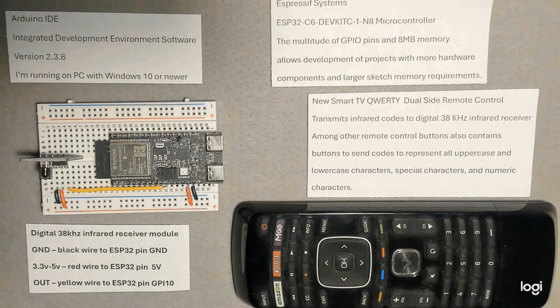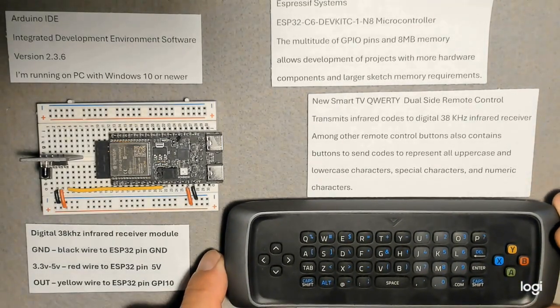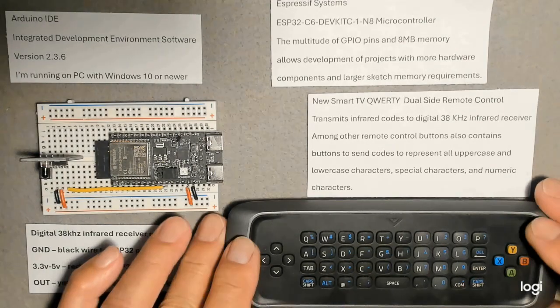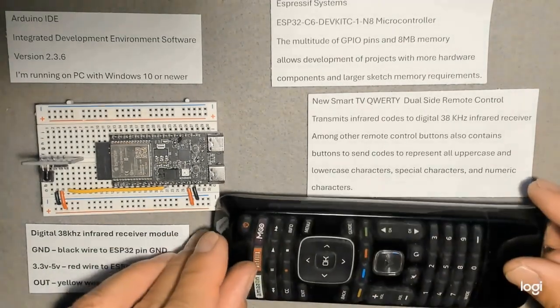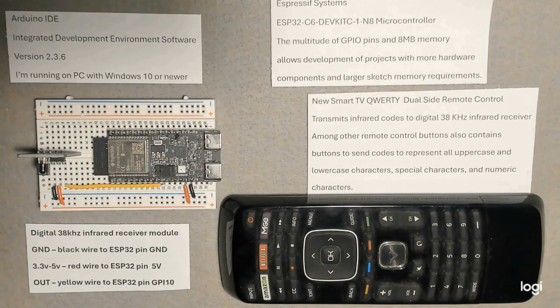The audience for this video includes hardware and software engineers developing ESP32 microcontroller-based projects. This ESP32 microcontroller project shows how to program a digital infrared receiver module to read codes sent by a remote control. This remote control is able to send codes representing uppercase and lowercase characters, special characters, as well as numeric characters.